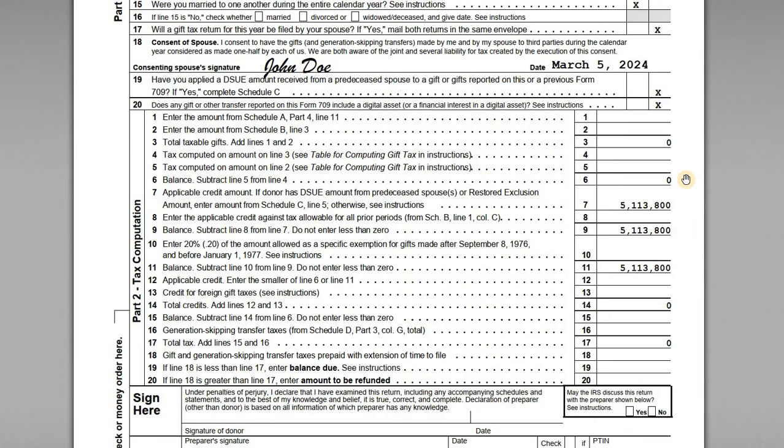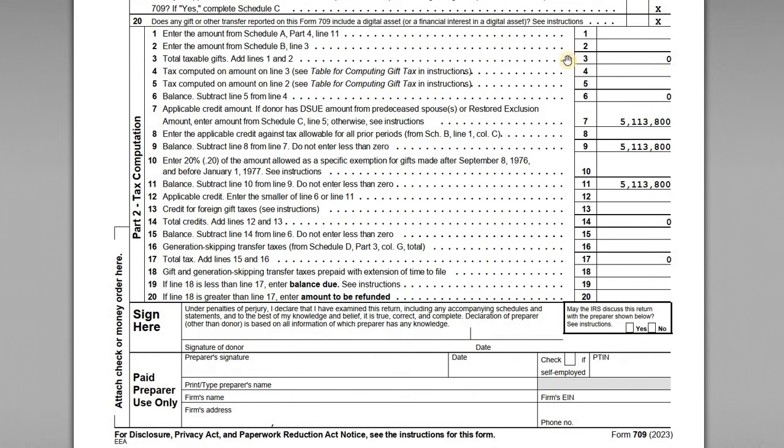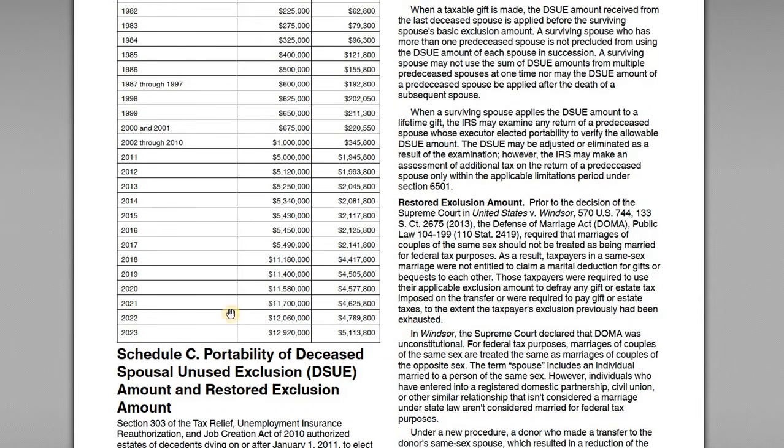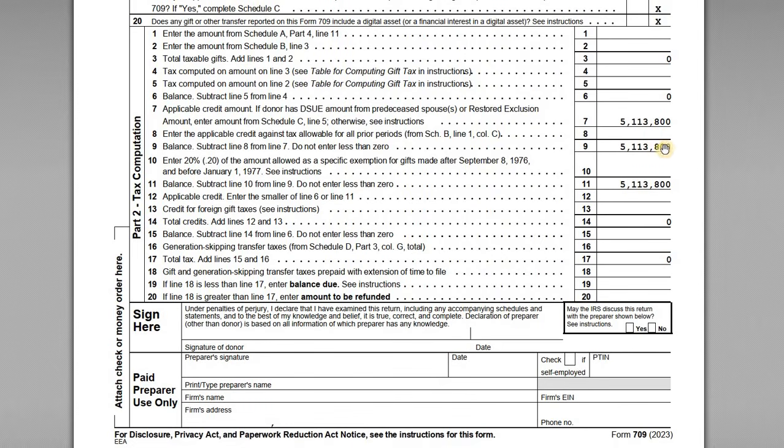So the total taxable gifts for the year is 0, which doesn't require us to calculate any tax for the period on lines 4 and 5. We should still pull through the amount, the applicable credit amount that's available for the year. So if I have a look at the form instructions here, and we go down to the exclusion and credit amount tables, we can see that for the 2023 year, the exclusion is $12,920,000, so that's the $12.92 million, and we get a 5.1138 or $5,113,800 credit that can be reported up on line 7.